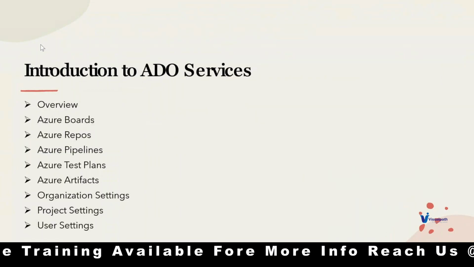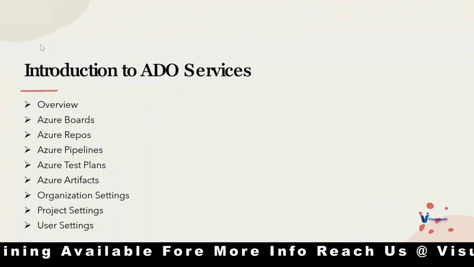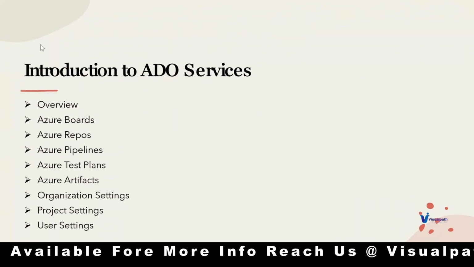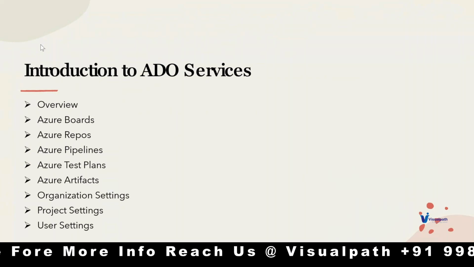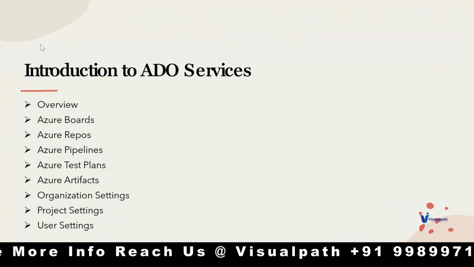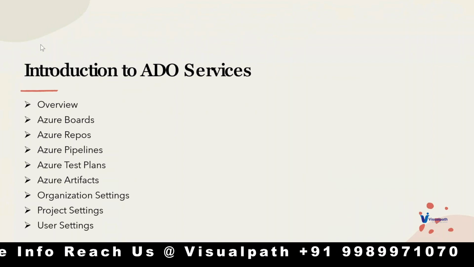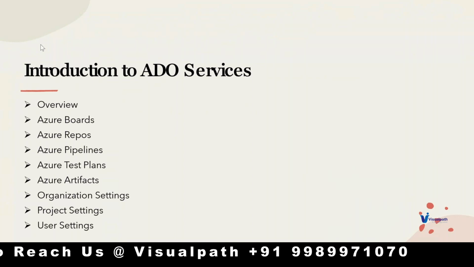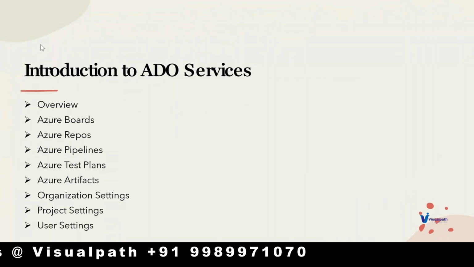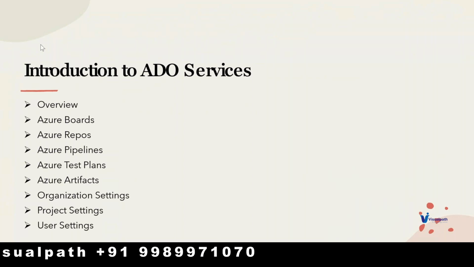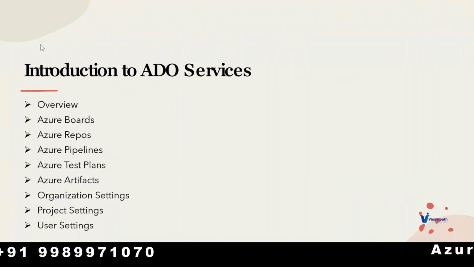So the services, for introduction, are overview, Azure Boards, Azure Repos, Azure Pipelines, Azure Test Plans, and Azure Artifacts. Azure Boards, Repos, Pipelines, Test Plans, and Artifacts can be called services. At the same time, they can be called components because each and every service is going to have components.